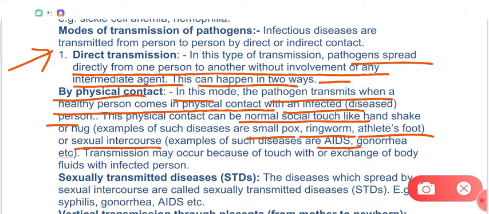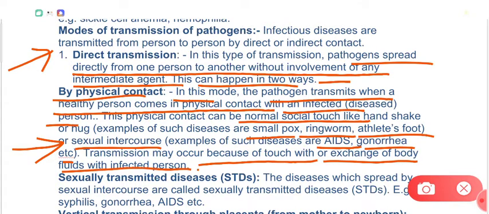Diseases such as AIDS and gonorrhea are transmitted by sexual intercourse and they are called sexually transmitted diseases. Then the transmission may occur because of touch with or exchange of the body fluids with the infected person, right? For example, if someone comes in contact with the sweat of an infected person, then the disease may transmit in case the disease is contagious, or spreading by physical contact. So please note that contagious disease means diseases which get transmitted by physical contact directly from one person to another person.